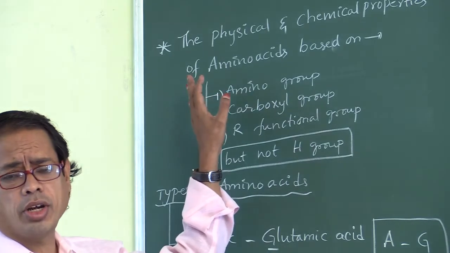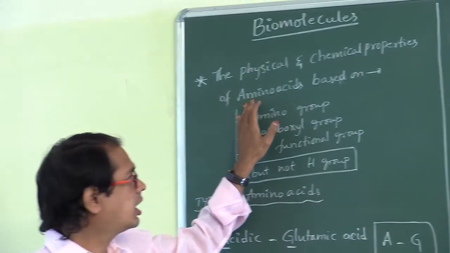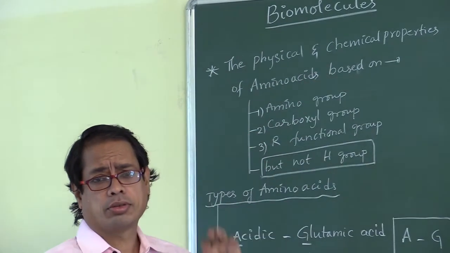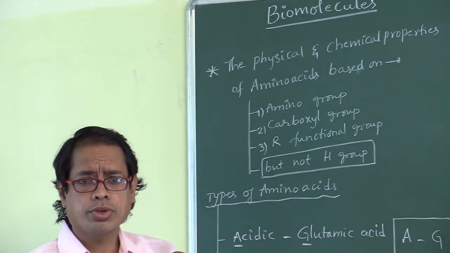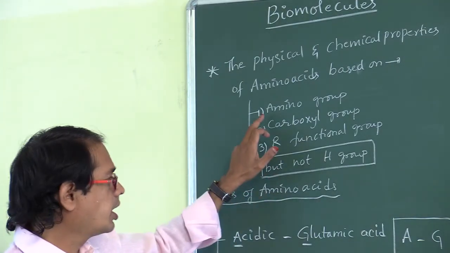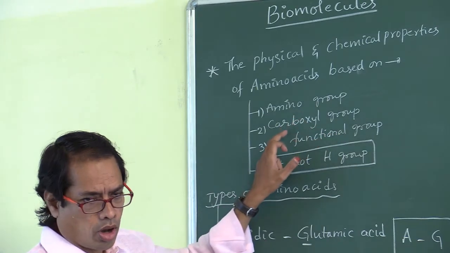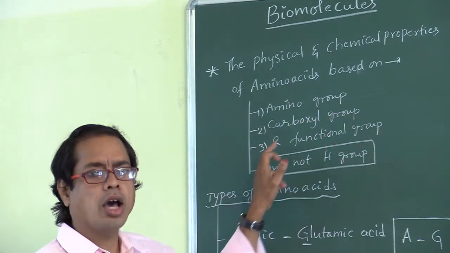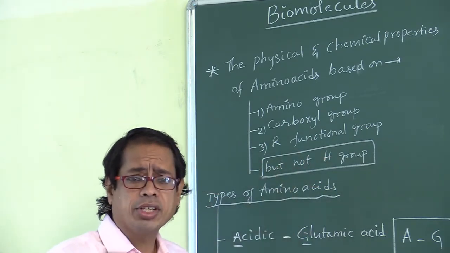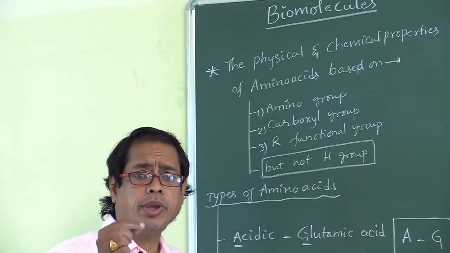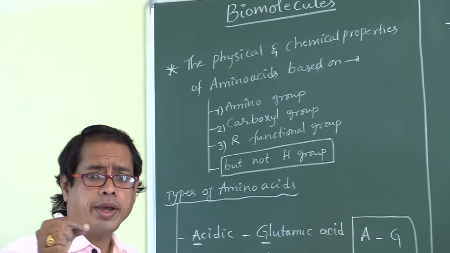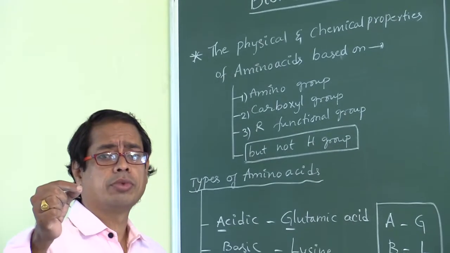Now look here, my dear students. On which groups are the physical and chemical properties of amino acids based? The amino group, carboxylic group and R group, but not the H group.